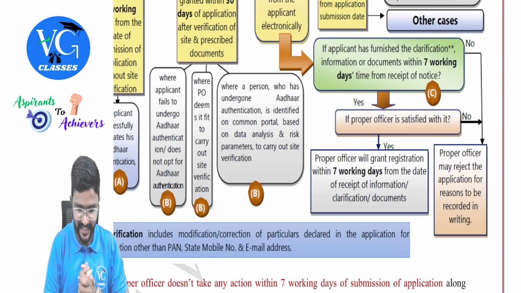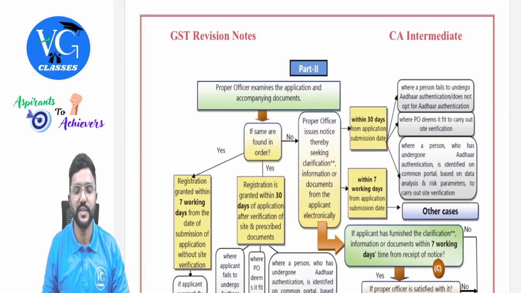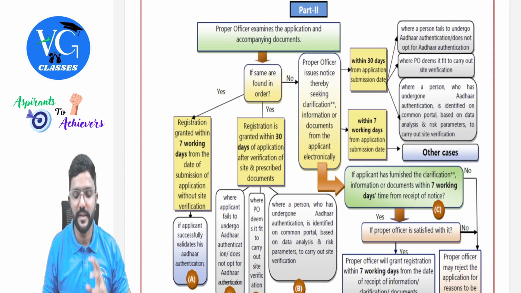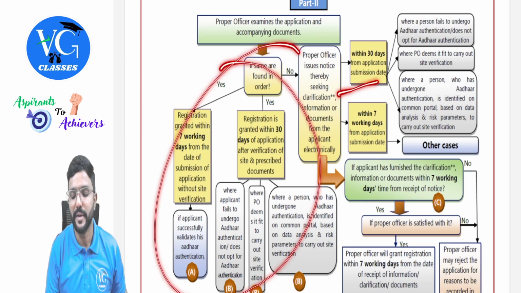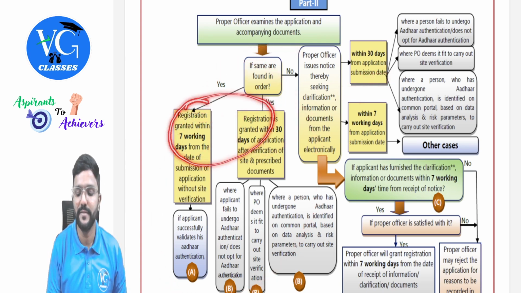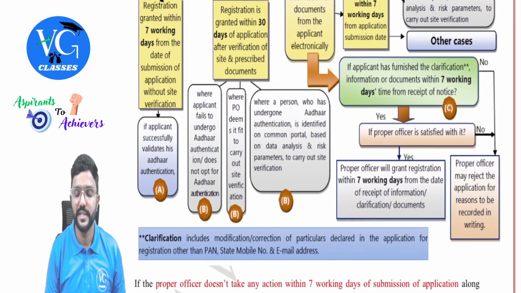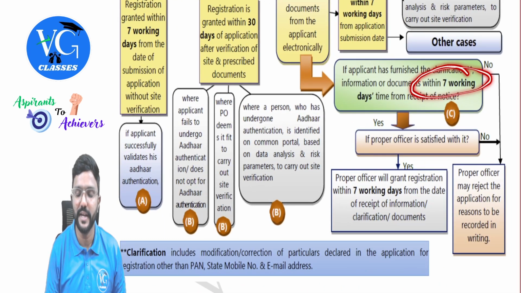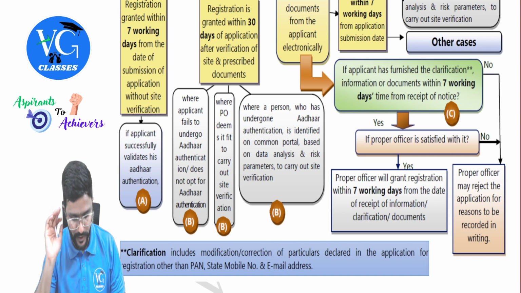Got it? Yes, guys. So chalo. This is all about the registration procedure. Okay, part 1 is easy, part 2 be careful. Actually, if you understand one part, the other part becomes easy because the time limits and all are the same. Here it is to grant registration, whereas here it is to issue notice. And once notice is issued, to reply to it 7 working days. And once the reply is received, to take the final decision again 7 working days. Easy guys, easy guys. Okay.